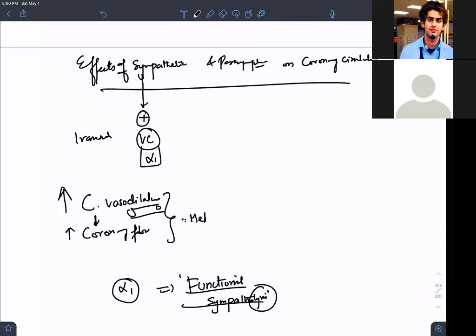From the concepts of the sympathetic nervous system, the principles say that the direct vasoconstrictive action happens because the sympathetic nervous system activates the alpha 1 receptors. In this case, instead of a vasoconstrictor reaction, you are having a vasodilatory reaction because of the metabolites being produced locally by the heart, because of the increased heart rate and contractility, finally leading to increased vasodilation, finally leading to functional sympatholysis. Are we clear? This concept is called functional sympatholysis. Can you explain to yourself the concept of functional sympatholysis?